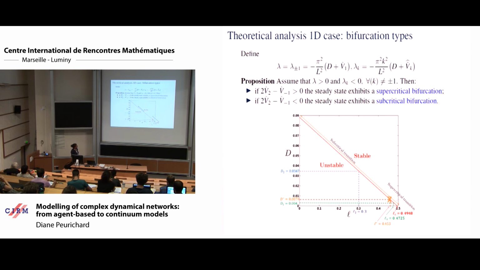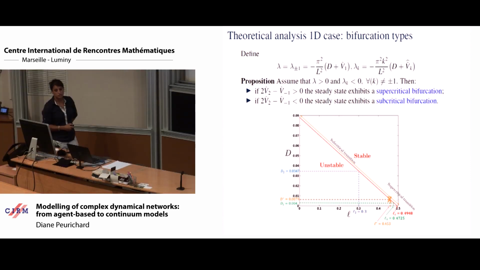But this unstable and stable case is determined by the linear stability analysis, and we can do better by doing nonlinear analysis. We can even characterize the phase transition. Meaning, for instance, if we fix a value of L and then we increase the diffusion coefficient, we would first be unstable, and then we pass the stability threshold. So here, that means we have aggregates, and if we increase diffusion, then we have a homogeneous state.